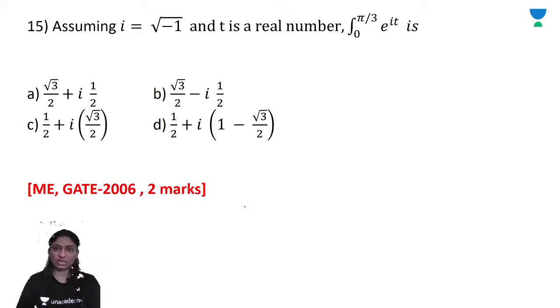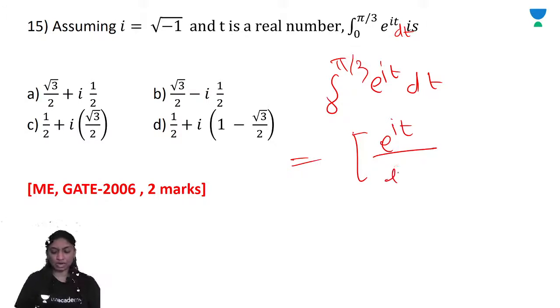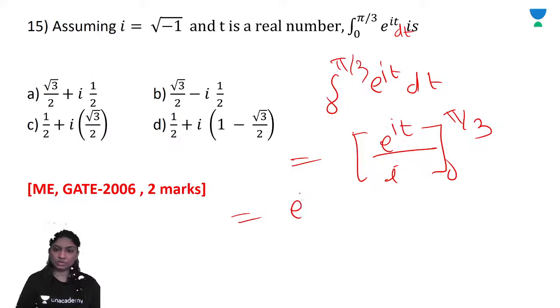So just integrate the integral of 0 to pi by 3 e raised to it dt. You'll get e raised to it upon i from 0 to pi by 3. T is equal to e raised to i pi by 3 upon i